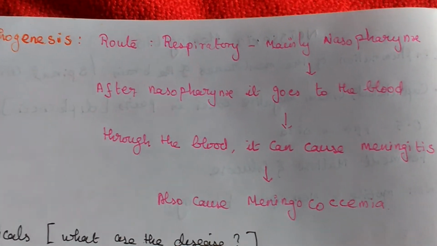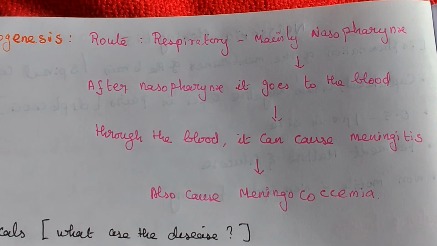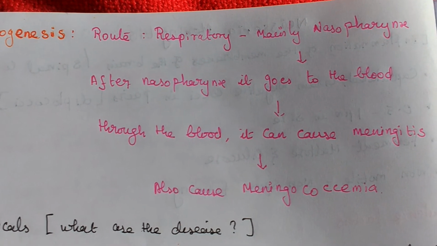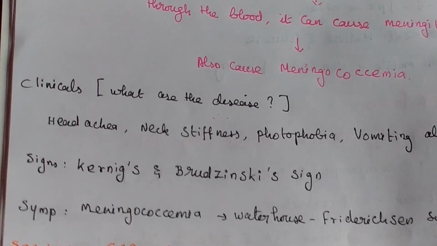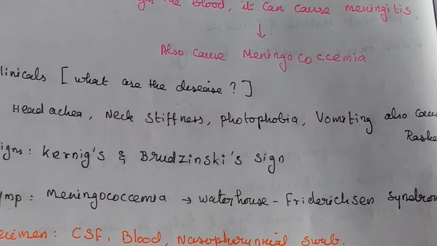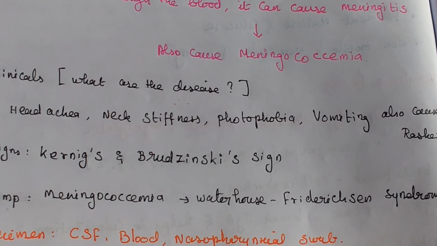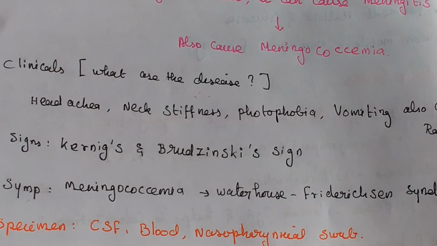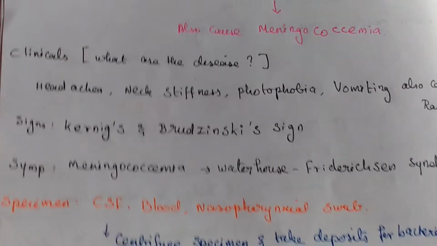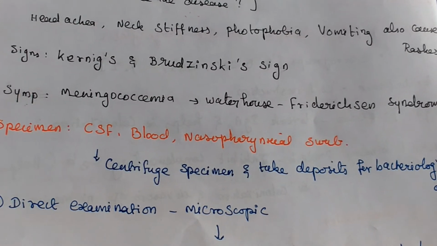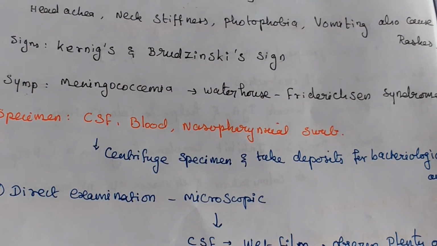Then pathogenesis: it reaches the respiratory tract, then affects the nasopharynx part. After that it reaches the blood. Through the blood it causes meningitis, and also causes meningococcemia. Then what are the diseases it will cause? Headache, neck stiffness, photophobia, vomiting. Symptoms of meningococcemia. What are the specimens we will collect? CSF, blood and nasopharyngeal swab.